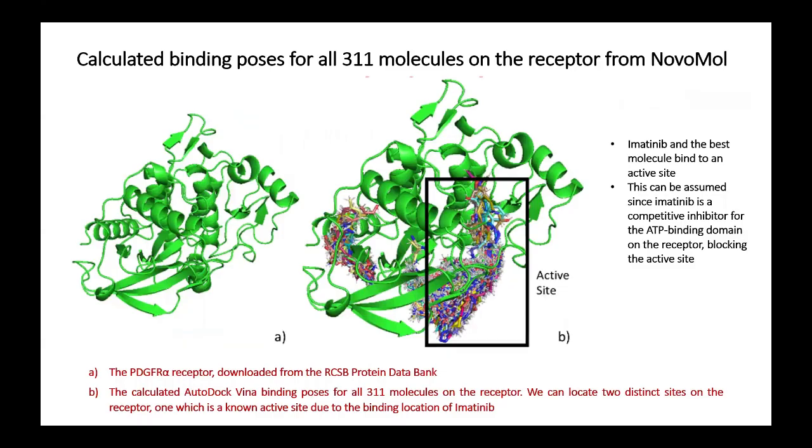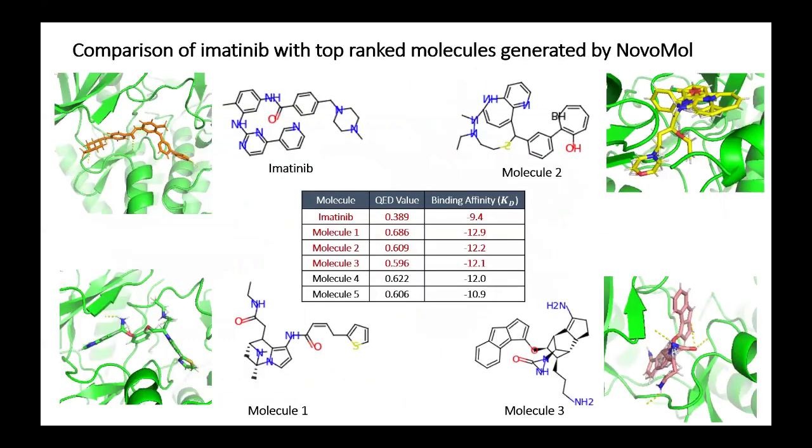Here, you can see the PDGFR alpha protein and all of the generated candidates dock on it. Comparing imatinib to the top generated molecules, we find that the best molecule has a significantly higher QED and better binding affinity than imatinib, along with being orally bioavailable.